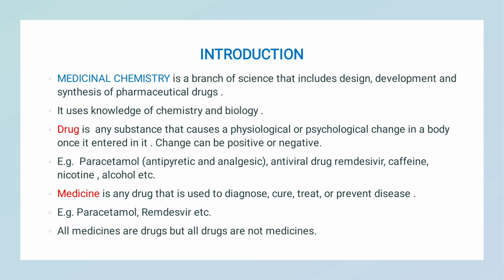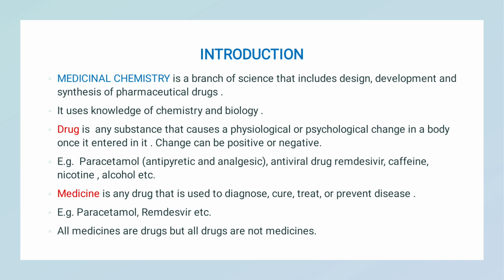Medicinal chemistry is a branch of science that includes design, development and synthesis of pharmaceutical drugs. It uses knowledge of chemistry and biology. So what is a drug? A drug is any substance that causes a physiological or psychological change in the body once it enters the body. The change can be positive or negative. For example, paracetamol, the antiviral drug remdesivir, caffeine, nicotine, alcohol, etc.